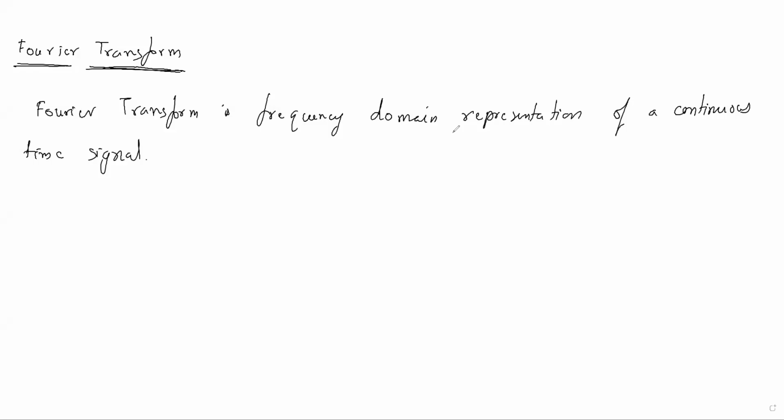So Fourier transform, okay. If a signal is given in time domain, time domain means the x-axis is t and this is amplitude, any signal. Transformation takes place to the frequency domain, where this will be f.